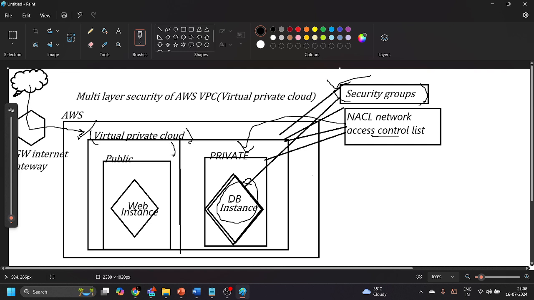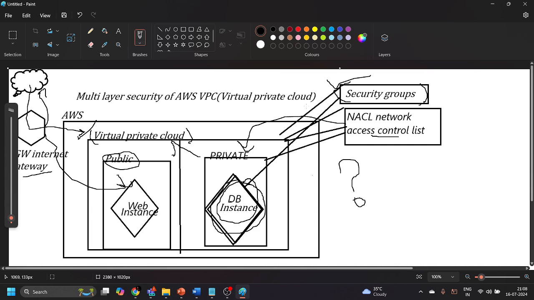Then we have divided this virtual private cloud environment into multiple subnets. We have created an internet gateway so that the resources inside this public subnet will be able to communicate to the internet with the help of the internet gateway. But the question arises over here: how are the resources of the private subnet going to connect to this particular internet? That is the concept we need to understand.